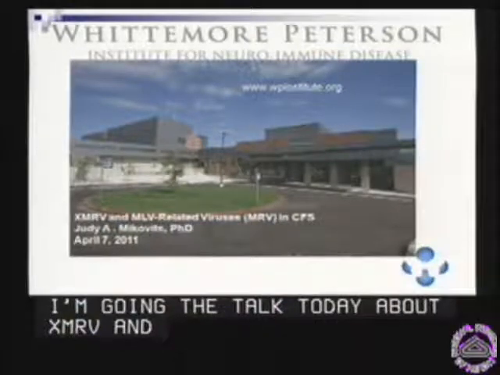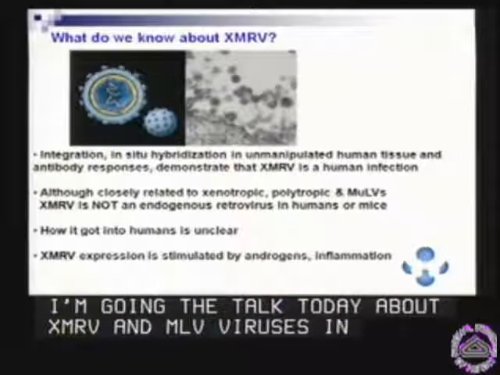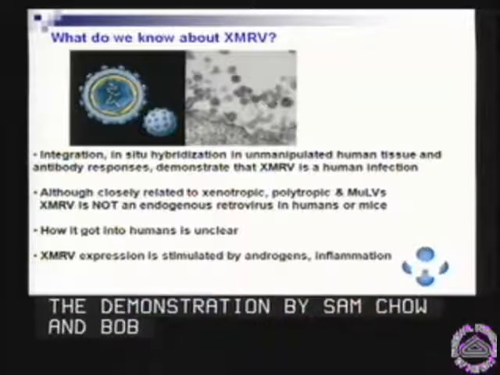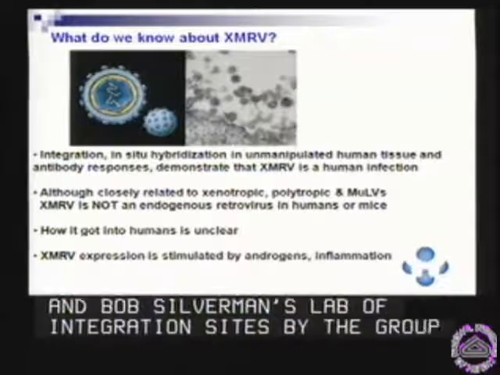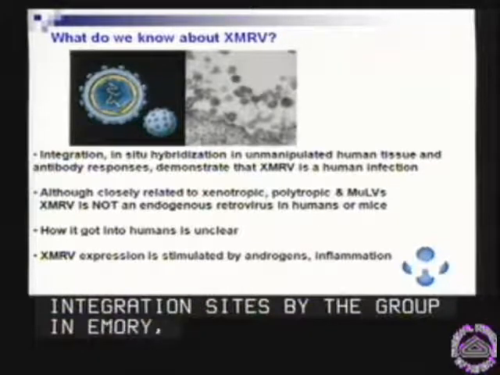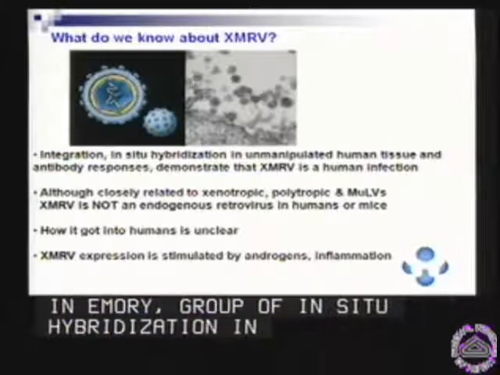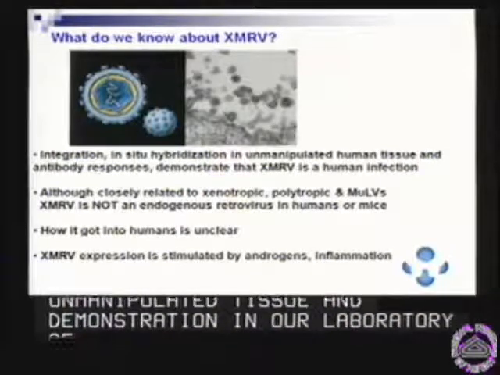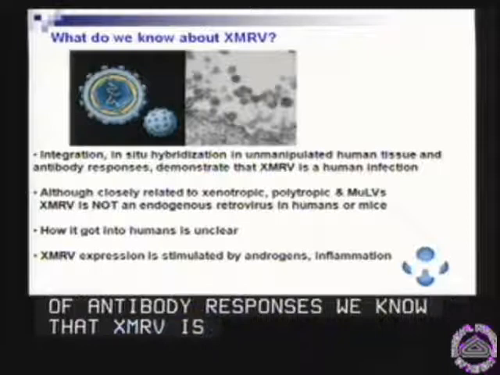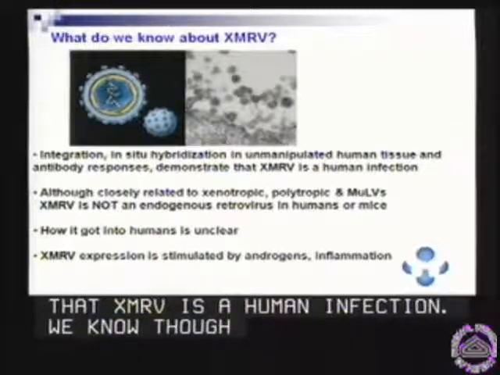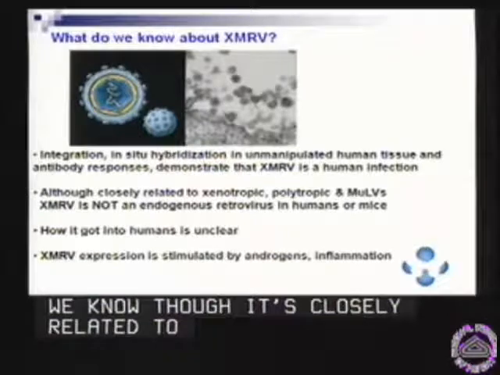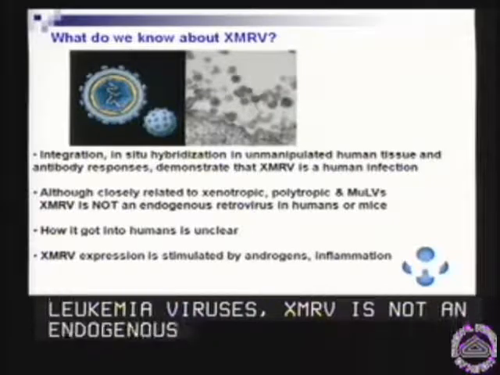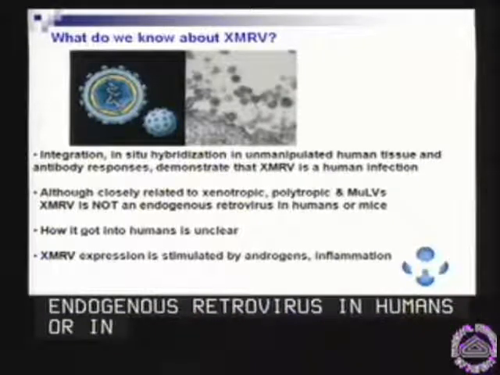So I want to start by asking, basically, what do we know about XMRV? Well, the demonstration by Sam Chow in Bob Silverman's lab of integration sites, by the group in Emory, Petros group, of in situ hybridization in chromosomes in unmanipulated tissue, and the demonstration in our laboratory of antibody responses, we know that XMRV is a human infection. And we know that although it's closely related to xenotropic, polytropic, and murine leukemia viruses, XMRV is not an endogenous retrovirus, either in humans or in mice. How XMRV got into humans is unclear.